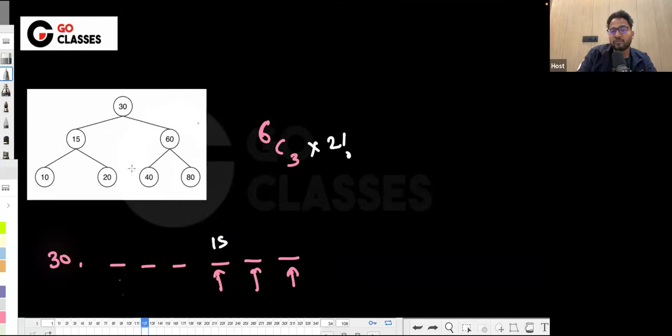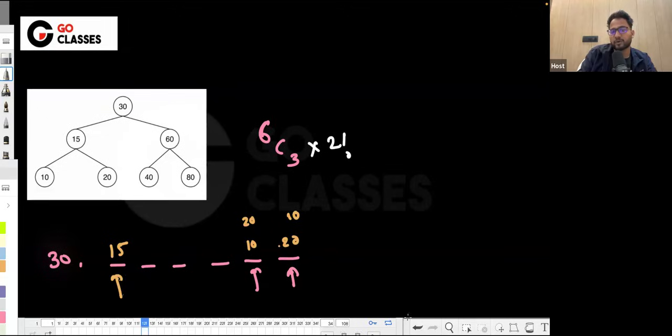Then how many ways are there to place the rest? Obviously, for the remaining three positions, I do not have any choice, but 60 should be there. There is exactly one way to place 60, so 60 should be at the first. Wherever I am choosing these three positions, the remaining three will be for 60, 40, and 60. For example, if I am choosing these three, 4, 15, and 10 and 20 can come like this or like this.